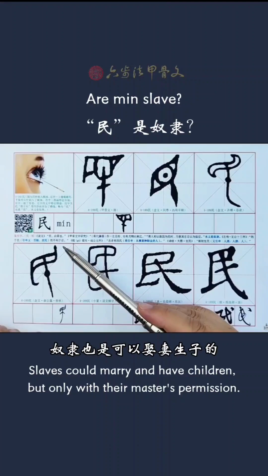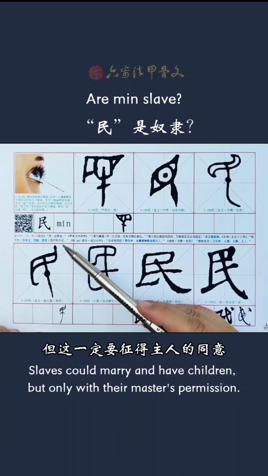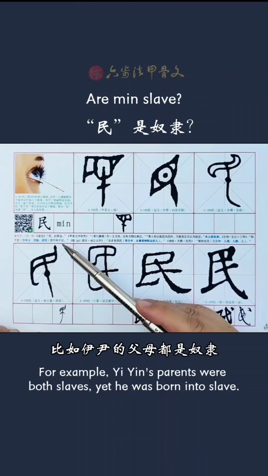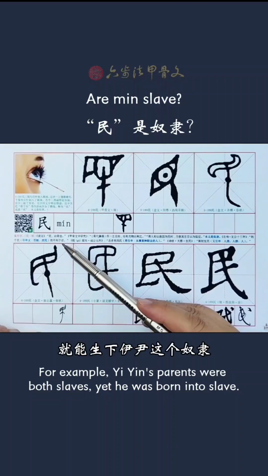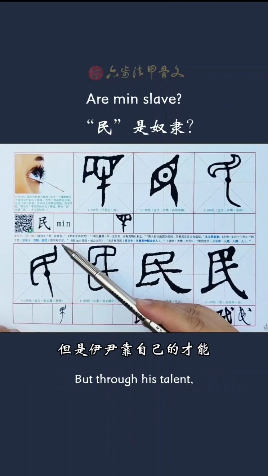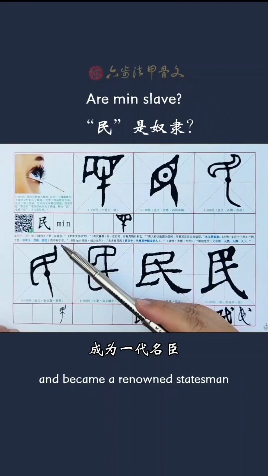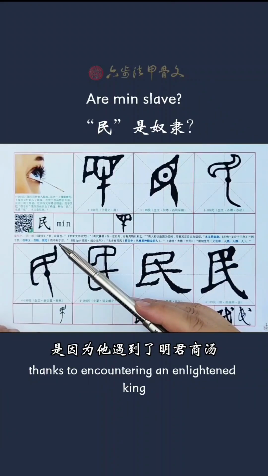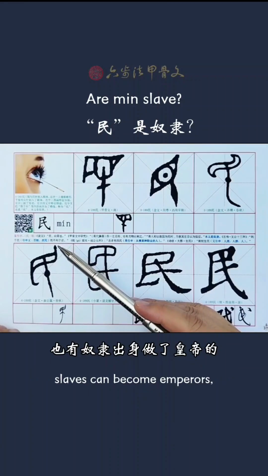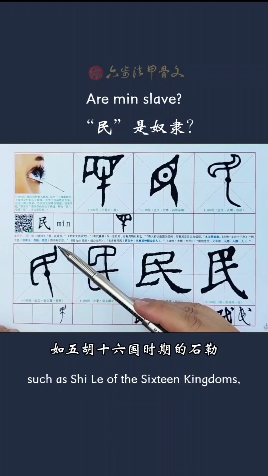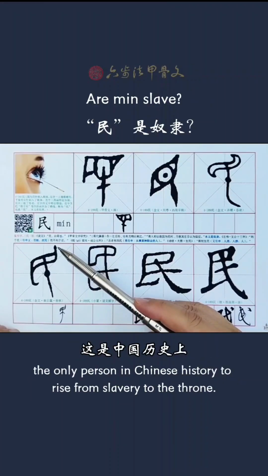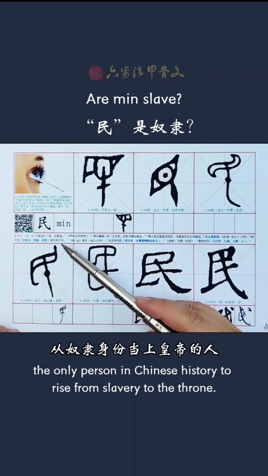Slaves could marry and have children, but only with their master's permission. For example, Yi Yin's parents were both slaves, so he was born into slavery. But through his talent, he escaped servitude and became a renowned statesman. Thanks to encountering an enlightened king, slaves could become emperors, such as Shi Le of the Sixteen Kingdoms, the only person in Chinese history to rise from slavery to the throne.